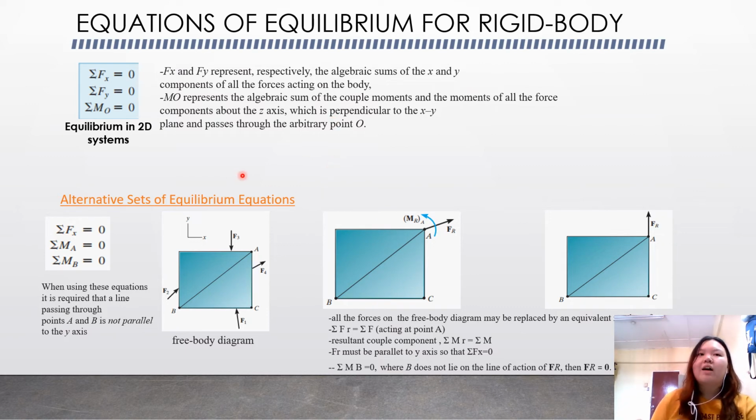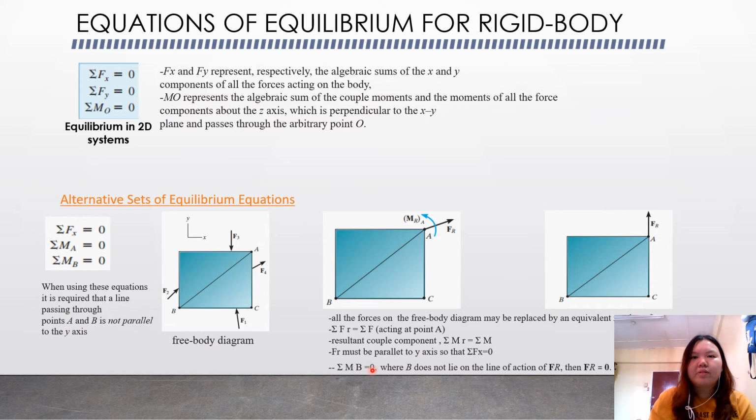And we will have alternative sets of equilibrium equations: total Fx equal to 0, total MA equal to 0, and total MB equal to 0. So you can see the free body diagram here, and when you look at the picture, all the forces on the free body diagram may be replaced by an equivalent force, and the total of FR is equal to the total force acting at point A. The resultant couple moment is total of MR equal to total M, and FR must be parallel to the y-axis so that total of Fx equal to 0.